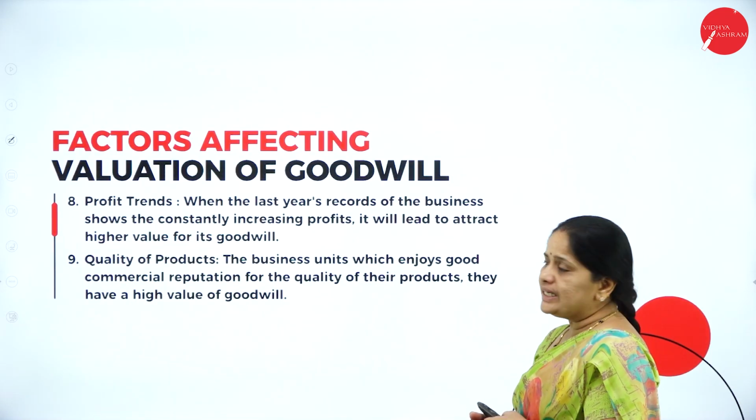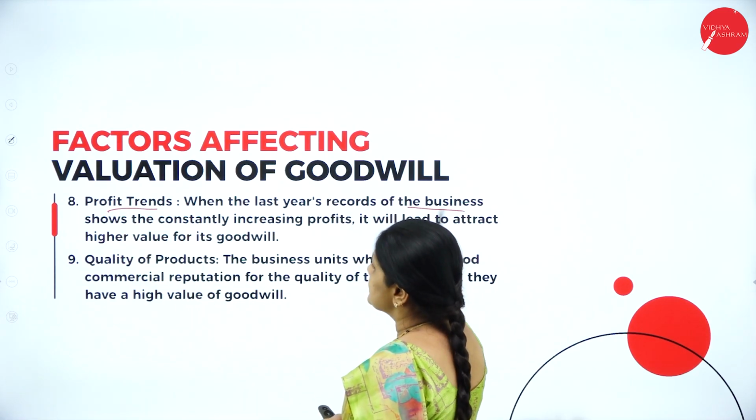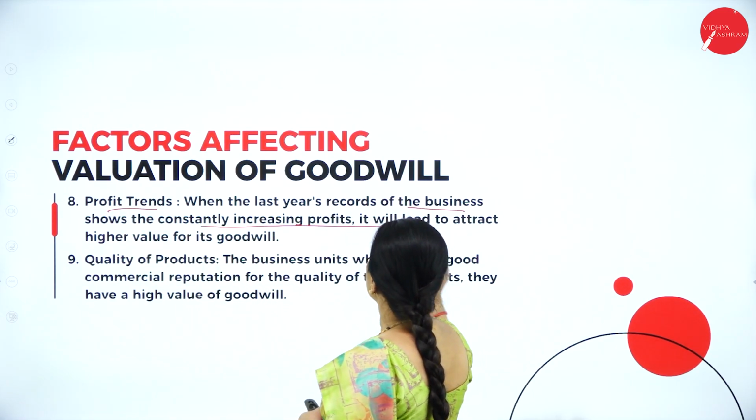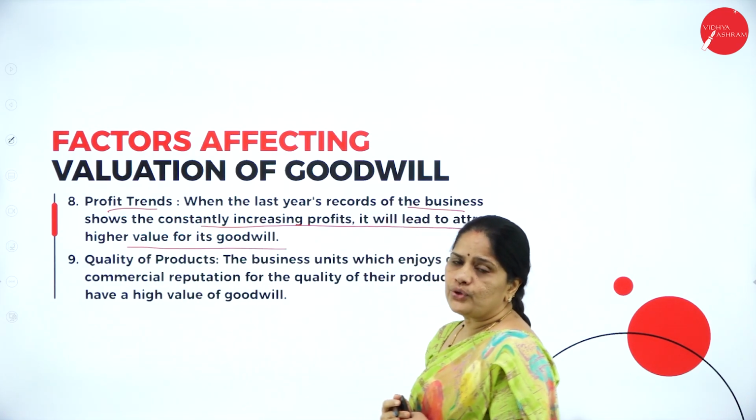Next, profit trends. When the last years' records of the business show constantly increasing profits, it will attract a higher value of goodwill.